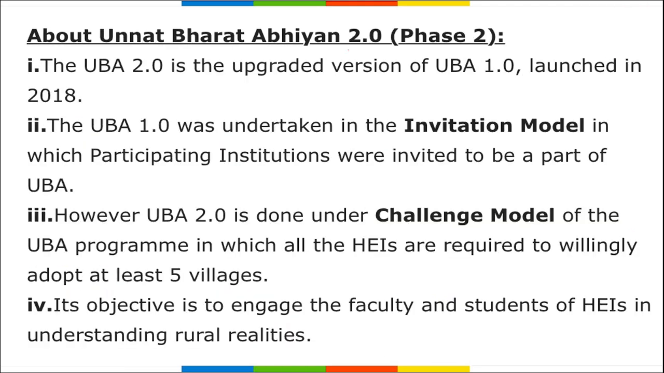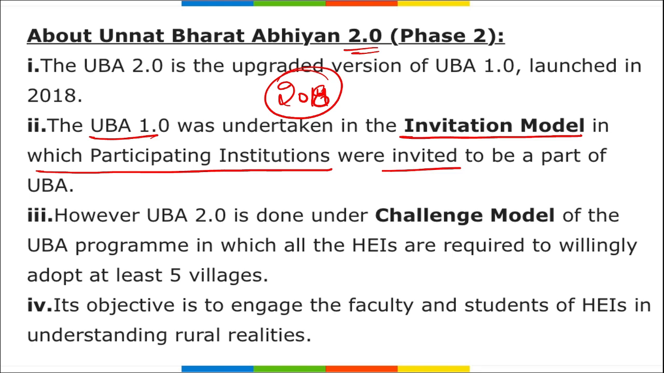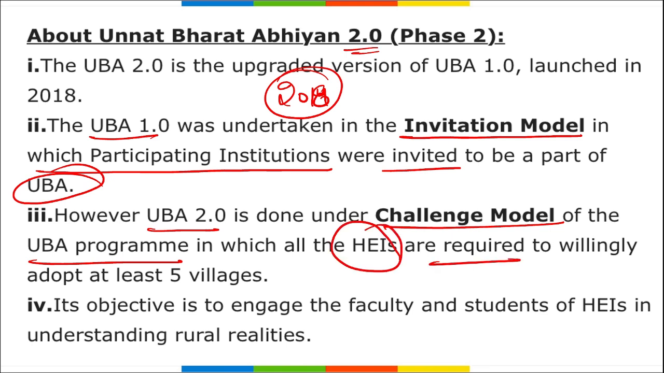Alright, then if I move to the second phase of this Unnat Bharat Abhiyan, this was launched in the year 2018. This was an upgraded version of Unnat Bharat Abhiyan 1.0. The first version was undertaken in the invitation model, in which participating institutions were invited to be a part of Unnat Bharat Abhiyan. But under the second version, under 2.0 challenge model of the UBA program, all the higher education institutes are required to willingly adopt at least 5 villages.